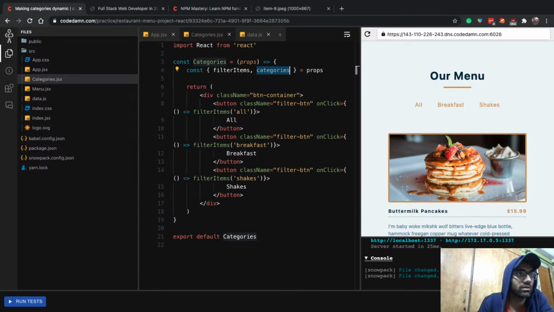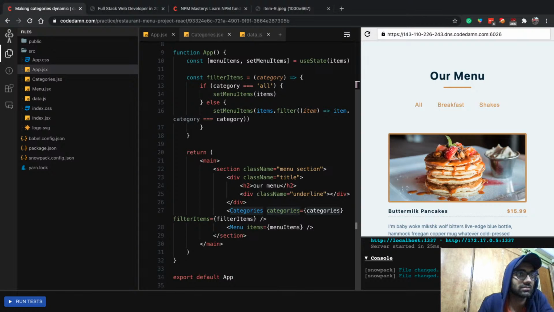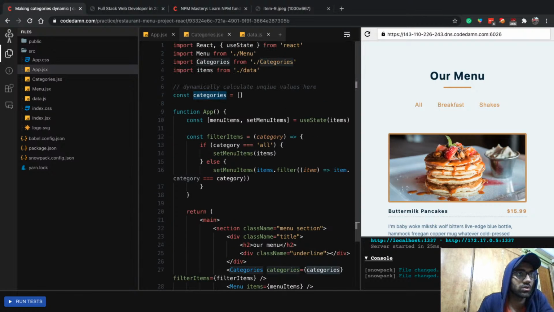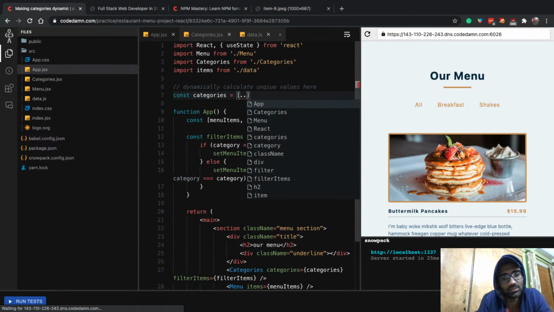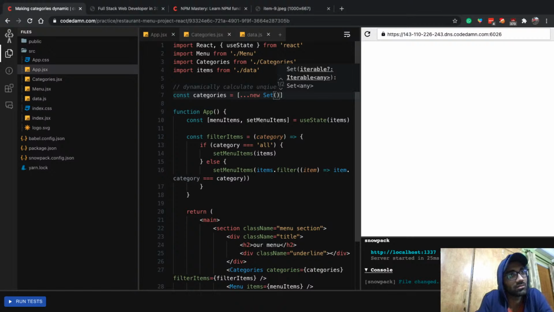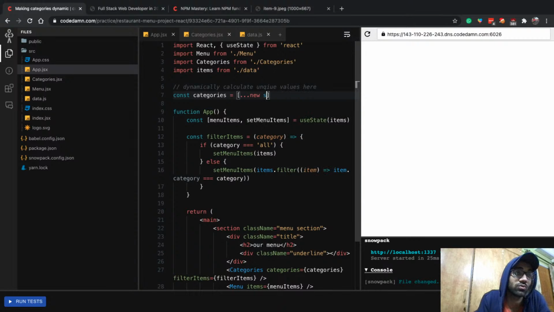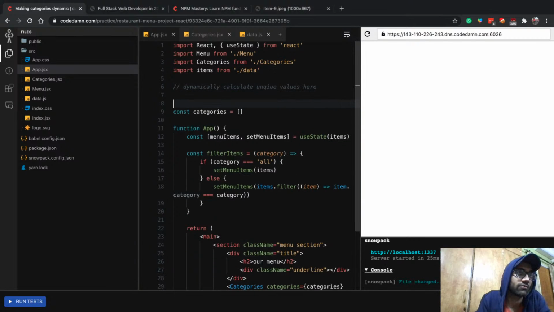So you can see we already get categories from the app component, but this categories is an empty array. So what I want to do first of all is... let me know if you understand what I'm trying to do, or maybe let's not do it this way and break it from the very start.